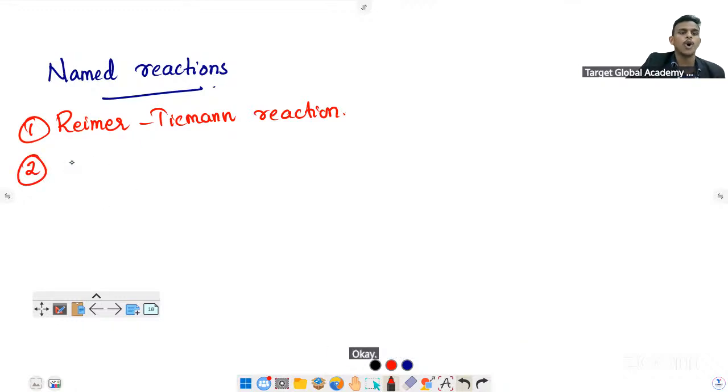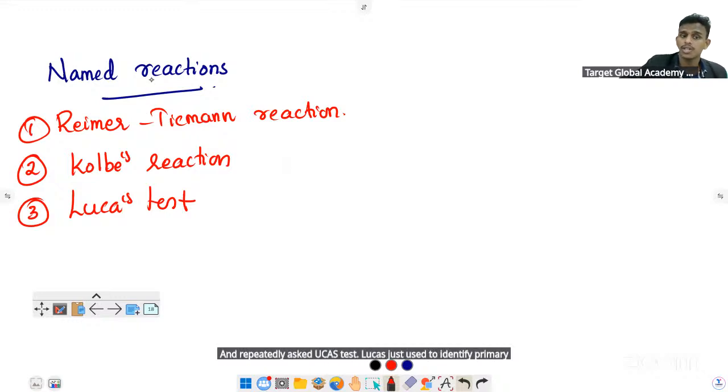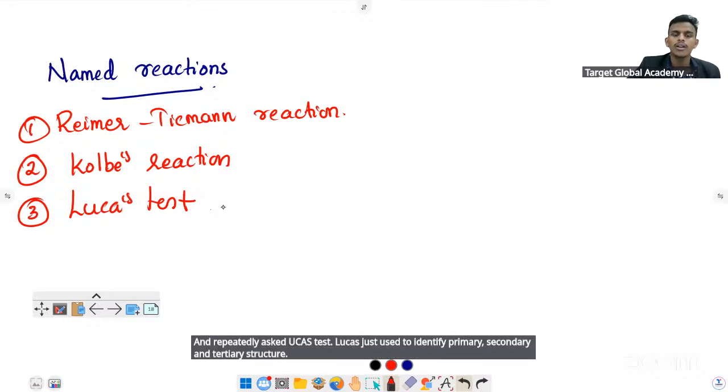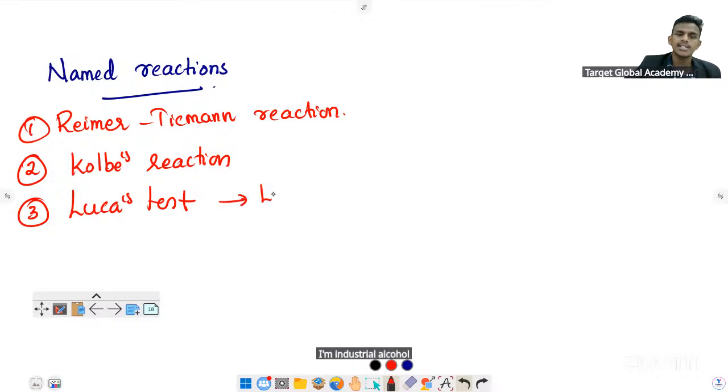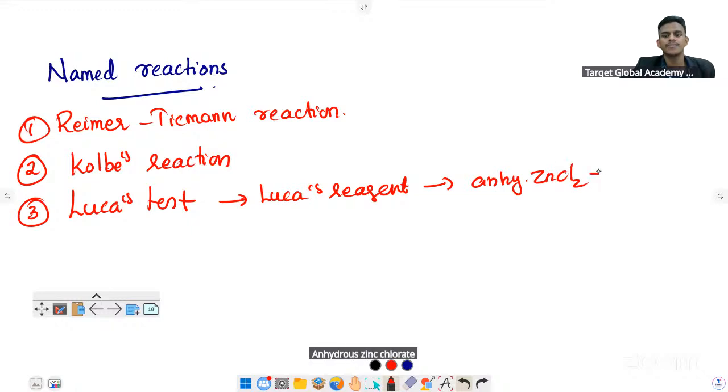Then Kolbe's reaction. And repeatedly asked, Lucas test. Lucas test is used to identify primary, secondary, and tertiary alcohol. Lucas reagent is anhydrous zinc chloride and HCl.